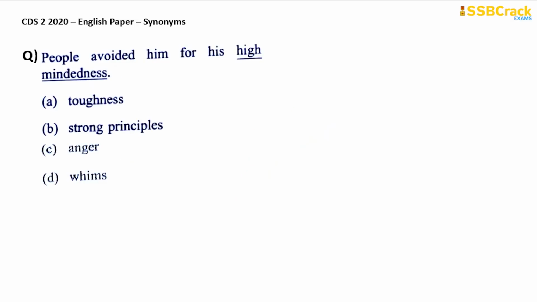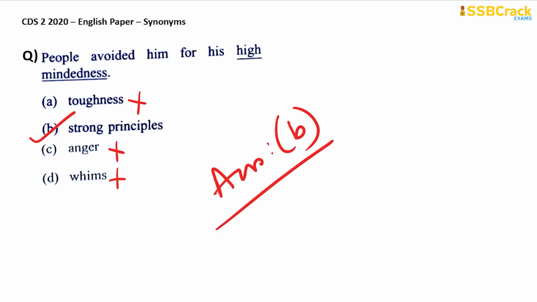Next question. People avoided him for his high mindedness. If you say that someone is a high minded person, then that person is with very strong principles. So, high mindedness means someone who is with strong principles, not toughness, anger, or whims, but a strictly moral and a man with strong principles. So, therefore, your answer is option B here.